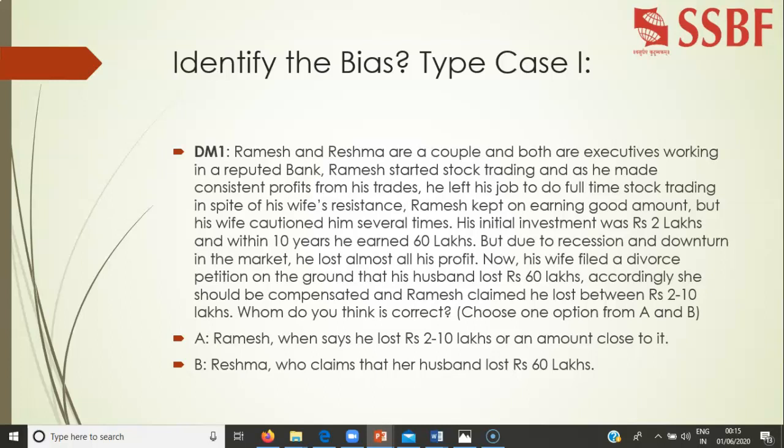So it makes Ramesh more light, easy, and relaxed just by thinking that I've just started my investment career with the 2 lakhs, so it should be 2 lakhs. But as for the accounting, Ramesh has lost 60 lakhs, and in reality Ramesh has lost 60 lakhs, and he should take the ownership of that. But in the stock market, people used to do this, and this is the regular phenomenon.